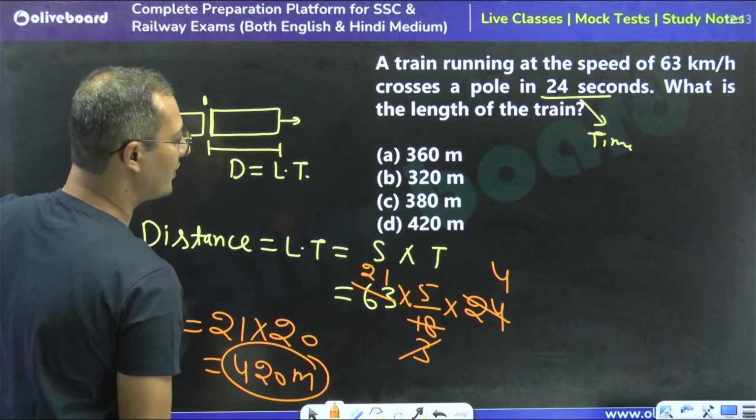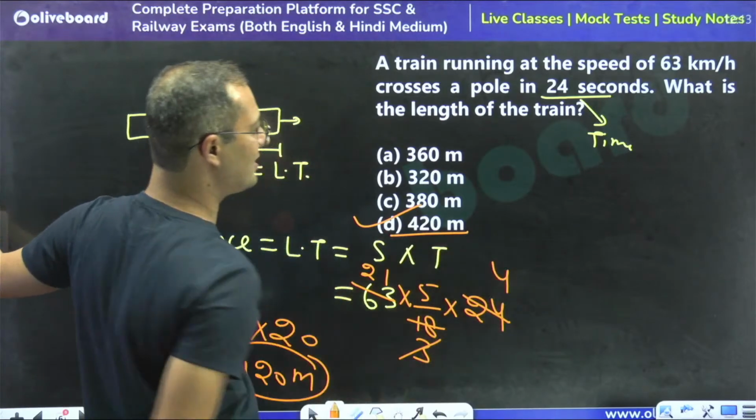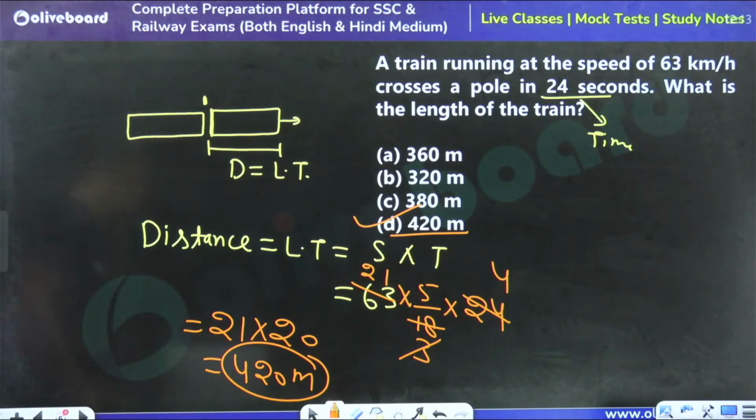Yes, 420 meter is the right answer. D, daredevil, is the right answer. I hope this is very clear to you all, right?